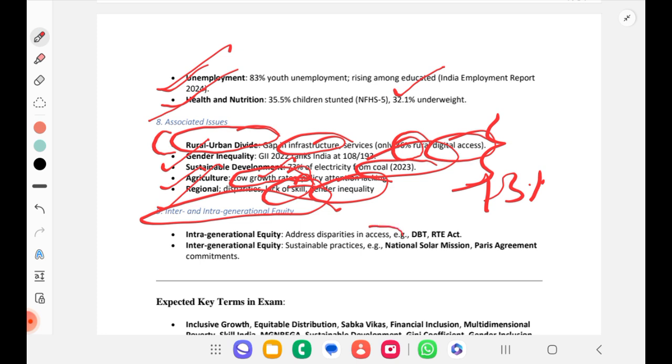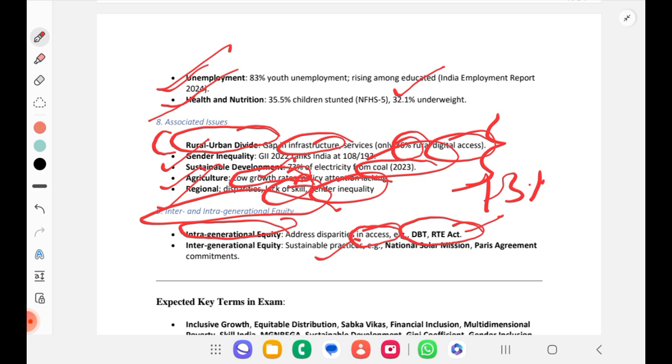In access you are having disparities, that is called intragenerational equity. Direct benefit transfer, Right to Education, etc. Acts are there for it. In the same generation, if you are talking, it is intra. So we are going for DBT and RTE acts.